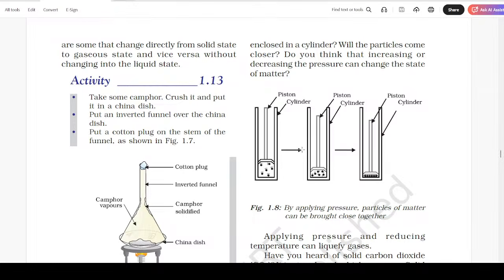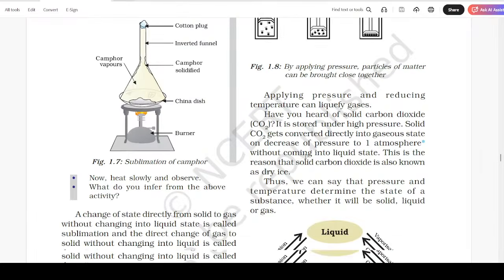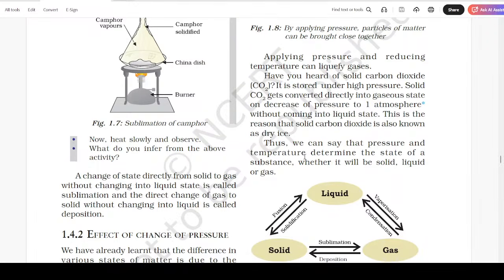Some substances change directly from solid state to gaseous state and vice versa without changing into the liquid state. Activity 1.13. Take some camphor, crush it and put it in a china dish. Put an inverted funnel over the china dish. Put a cotton plug on the stem of the funnel as shown in figure 1.7. Now heat slowly and observe.